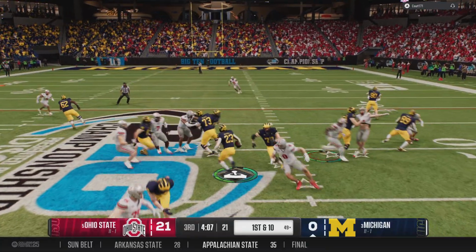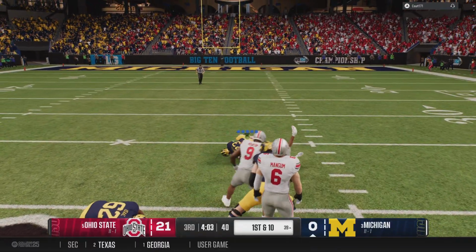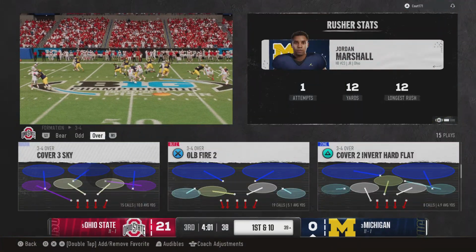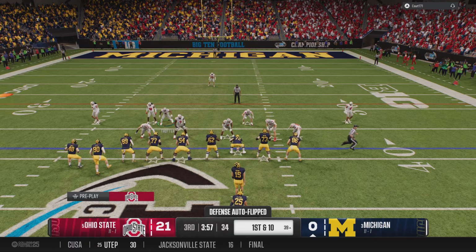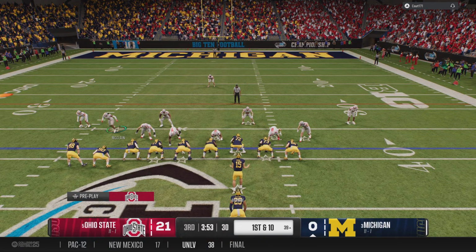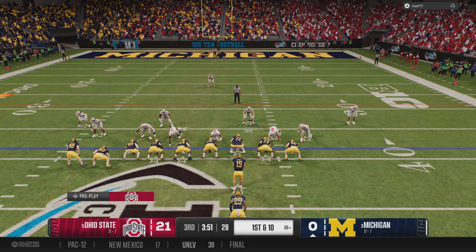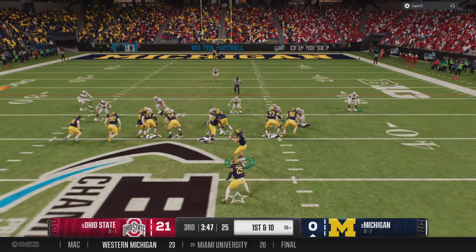And the runner takes off to his right. Jukes to get free. He's brought down, but the gain moves the ball to the 39. Nothing better than an offense on first down to be able to pick up big positive yards like that. You can either keep giving it to the back, or it can set up play action and get the defense to come up to the line of scrimmage, and you can throw it over top of them.